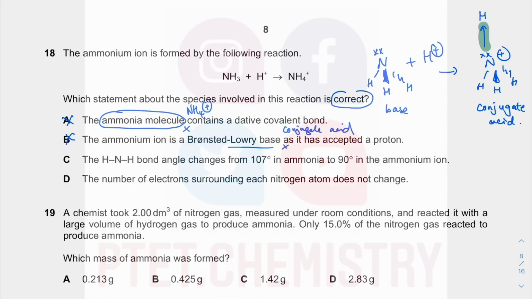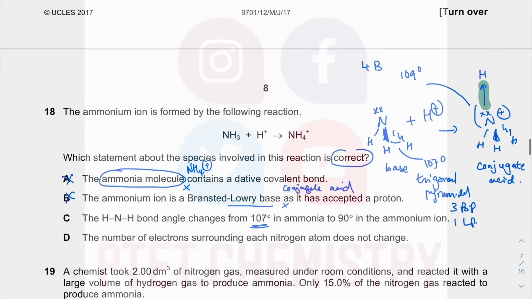The H-N-H bond angle changes from 107. So that is 107 degrees because that is trigonal pyramidal with 3 bond pairs and 1 lone pair. And here it becomes 109 degrees because now you have 4 bond pairs and 0 lone pairs, because you have 4 sigma bonds with no more lone pair around the nitrogen, so they repel equally. This is a tetrahedral. Okay, so it doesn't change to 90 degrees, it changes to 109 degrees, which means the answer must be D.